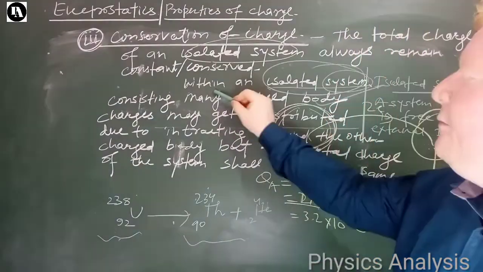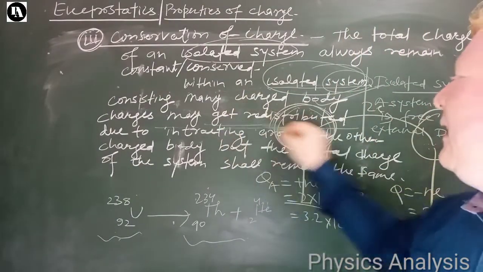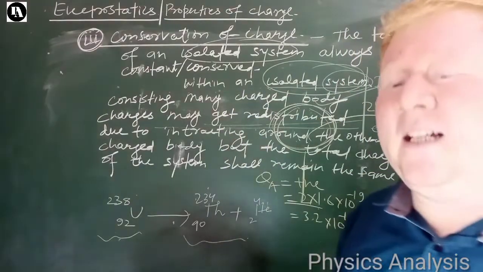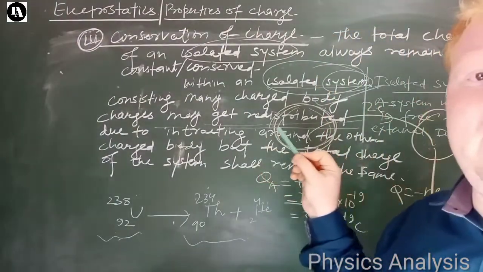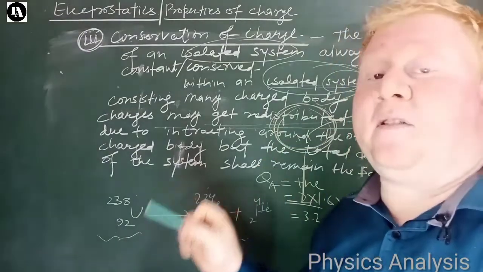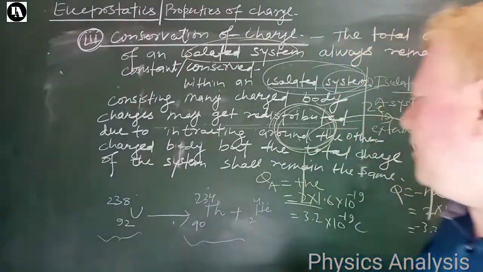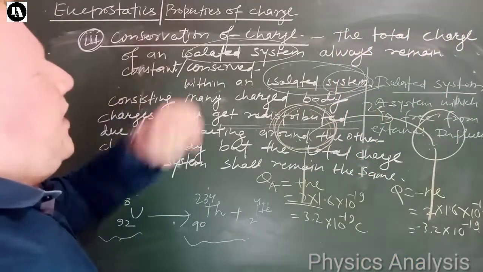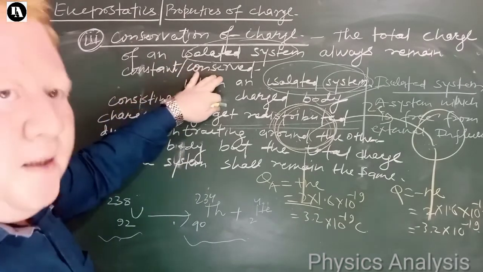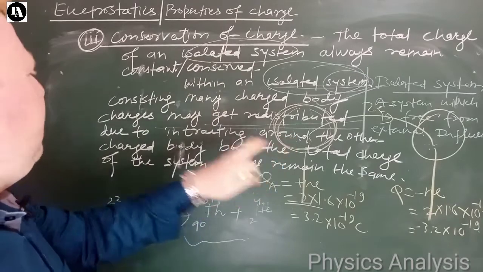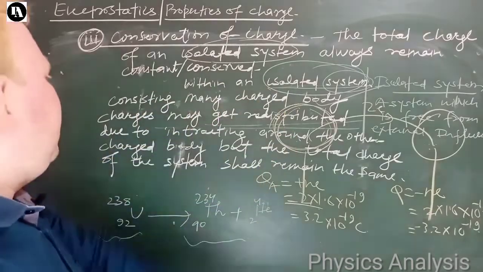So basically see within an isolated system charges may get redistributed due to interacting different bodies, but the thing is the total charge of the system shall remain constant, conserved, so this is conservation of charge. The total charge of an isolated system always remains constant or conserved within an isolated system consisting of many charged bodies.